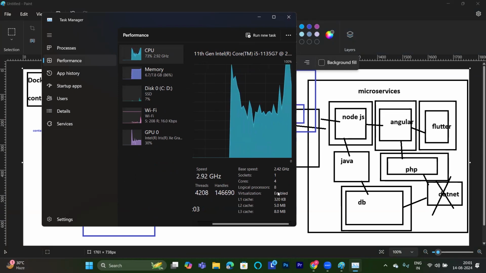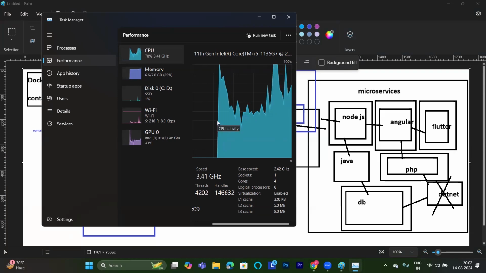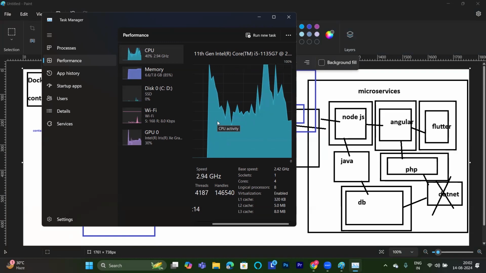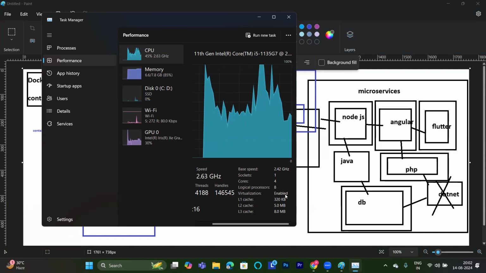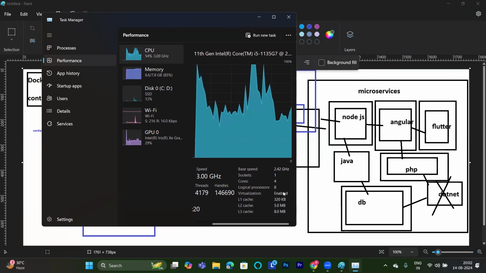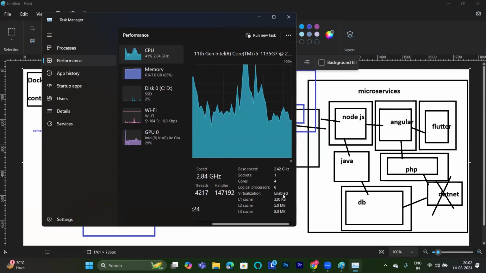What will Docker do? Docker will provide the virtualization. If you are not allowing Docker to provide virtualization here, it will not perform the virtualization. We will not be able to perform the task of a Docker here. So what we need to do? We need to provide virtualization first. As we are providing virtualization, this needs to be enabled. If this is not enabled, what you need to do? You need to go to the BIOS, basic input and output system.